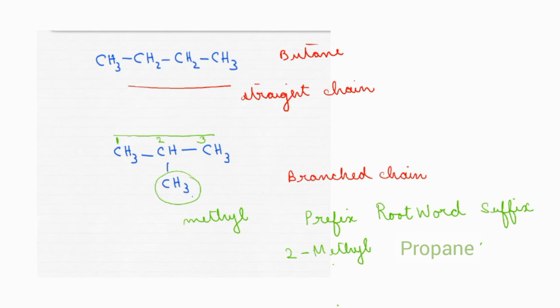So to be remembered is that in the case of branch chain compounds, whenever a substituent is present, you should tell it as a prefix. In this case of butane, why are we not using the prefix?